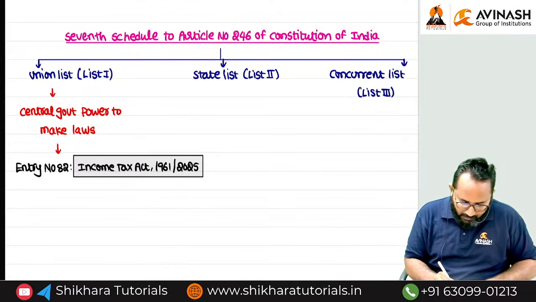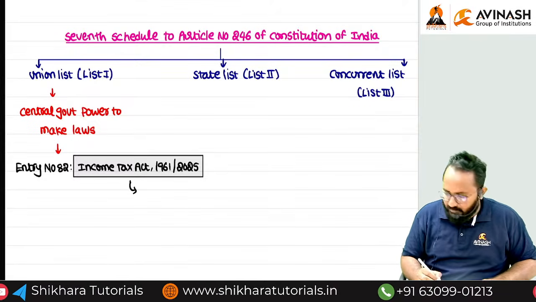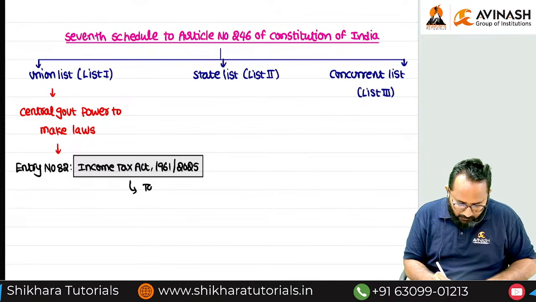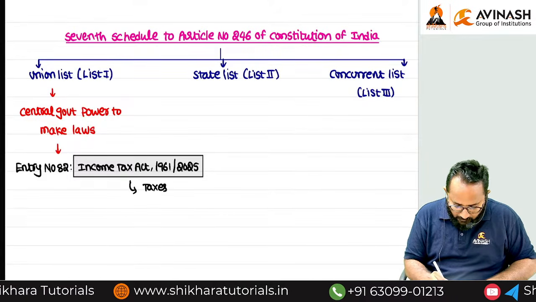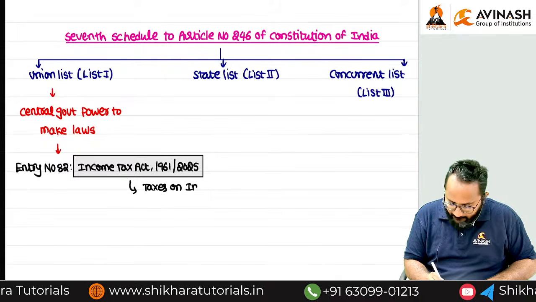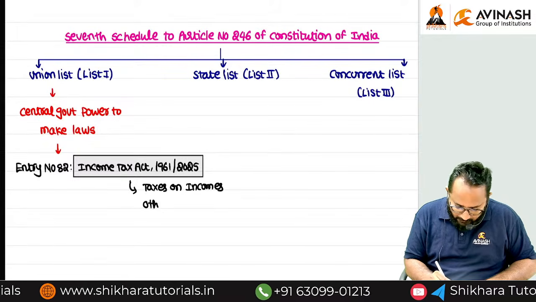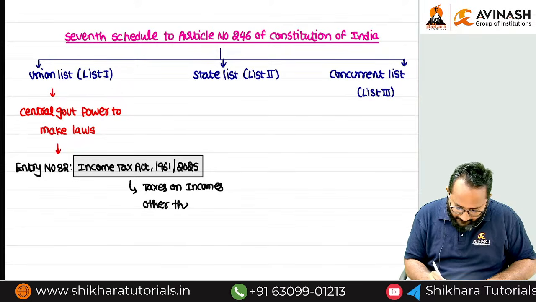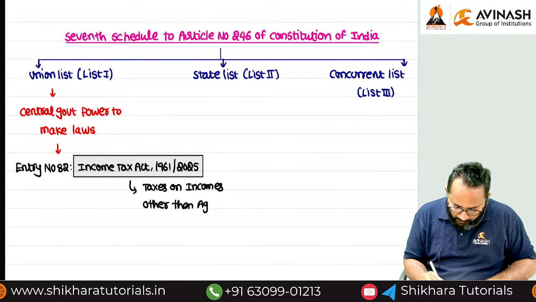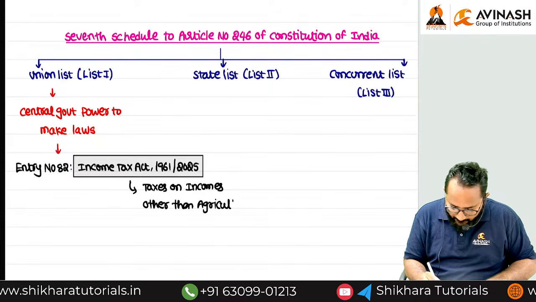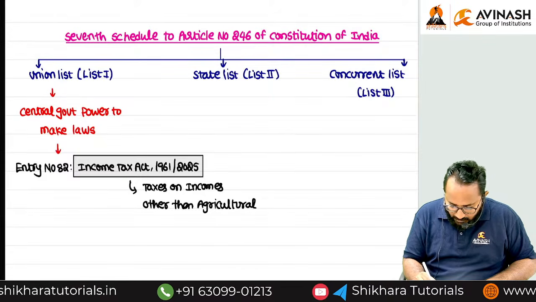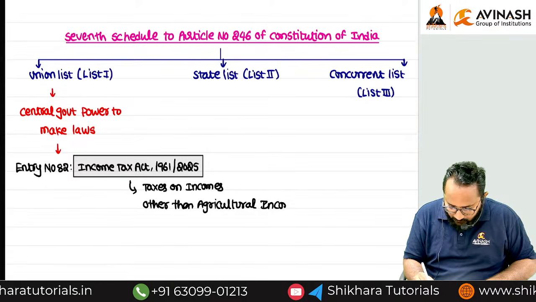So now we can write just one point here. Taxes on income other than agricultural income.